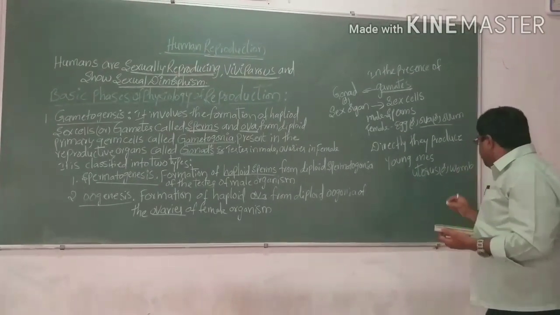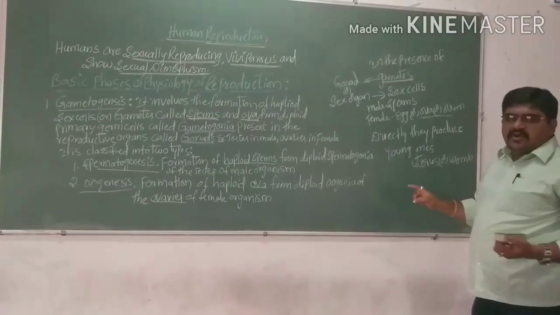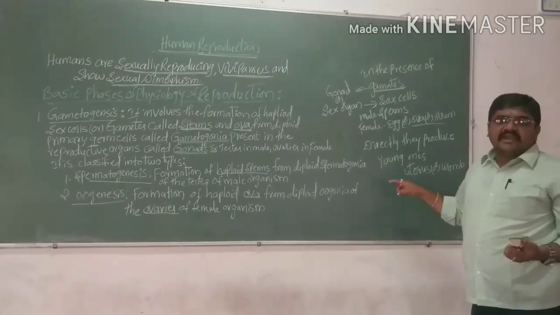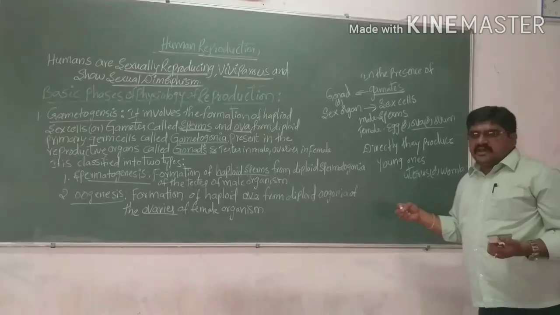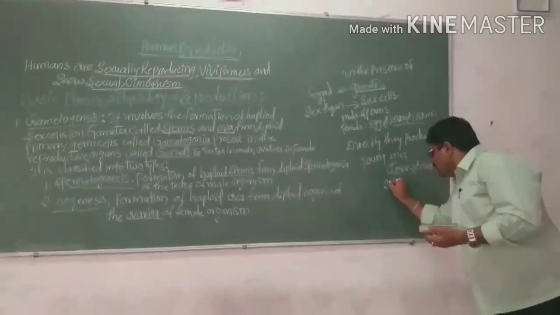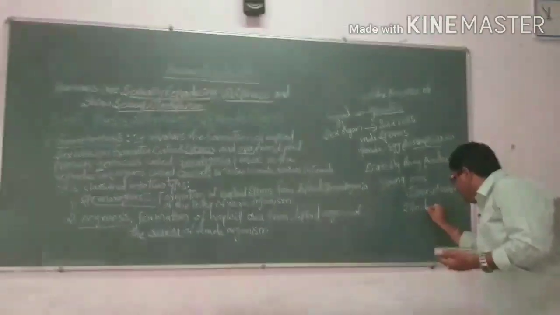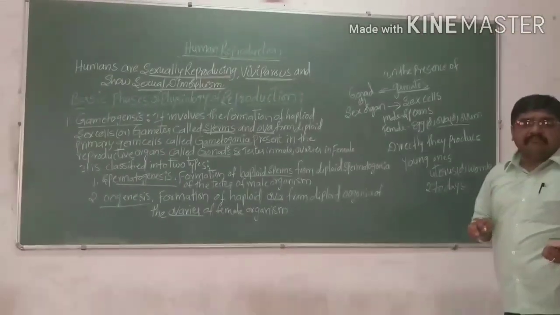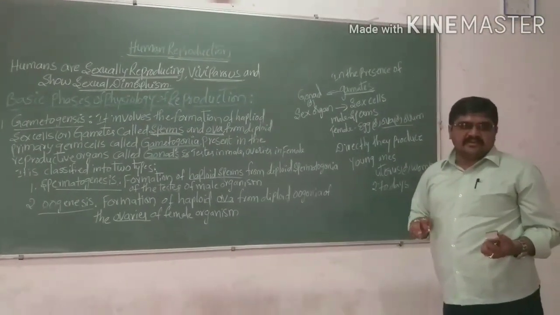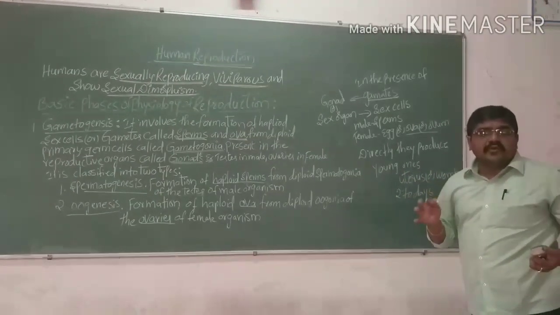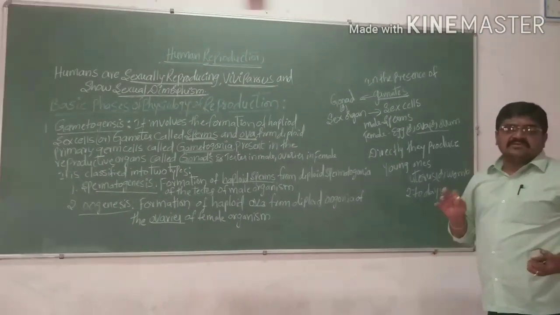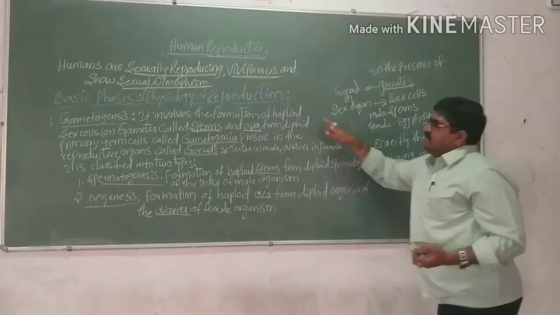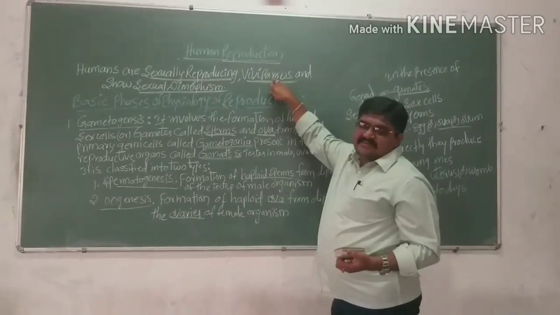In the womb, development takes place for 9 months, that is 270 days. After 270 days, the delivery of a baby takes place. Since they directly produce young ones, we call them viviparous.